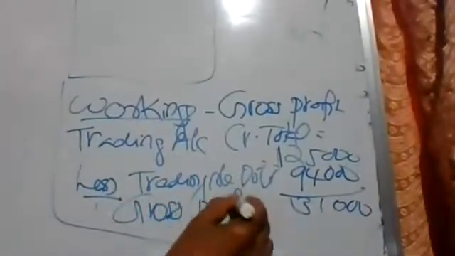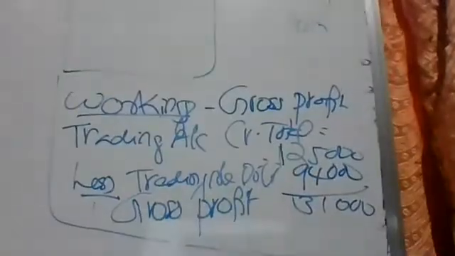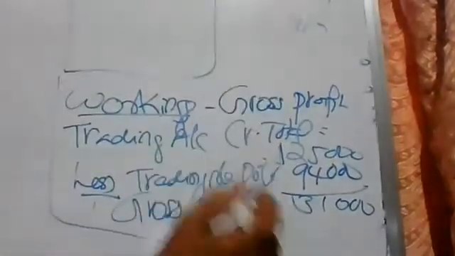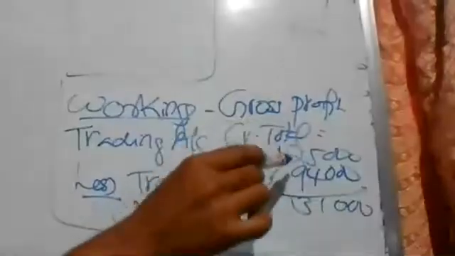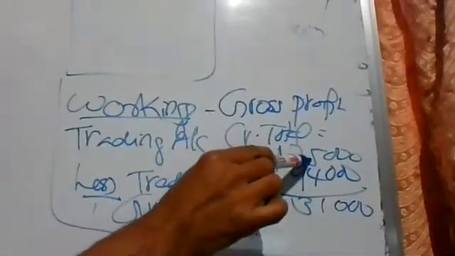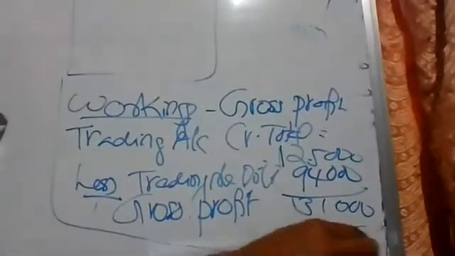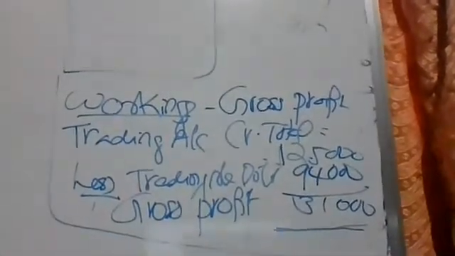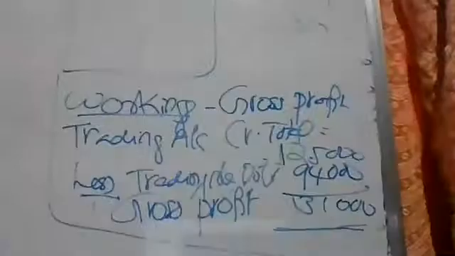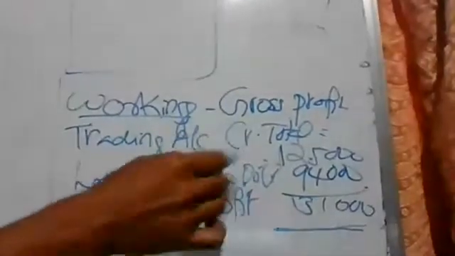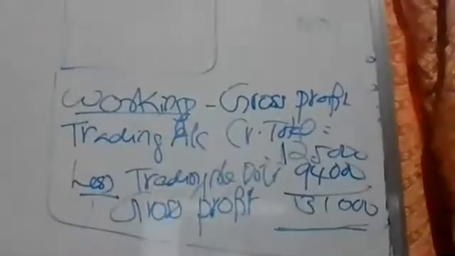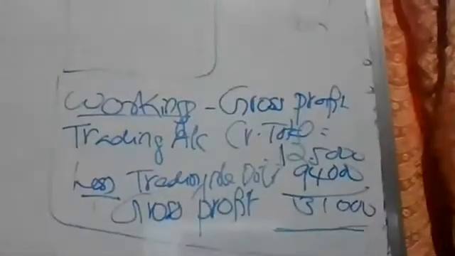Here I am asking another simple question. Suppose, not for this question, the credit total is 94,000 and the debit total is 125,000. How will you comment on this result? Is it profit or loss? It is a loss. Then we will call it gross loss. Not for this question, I am simply asking whether you are learning clearly or not.